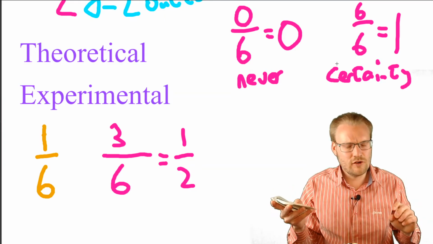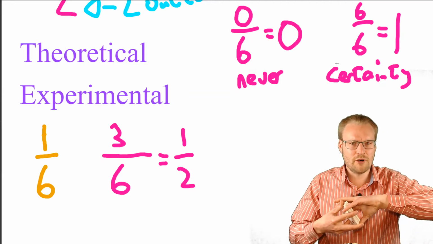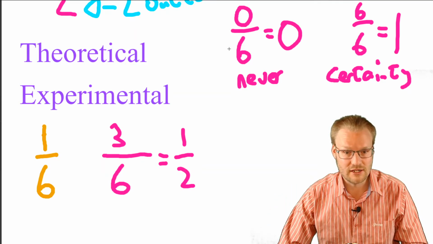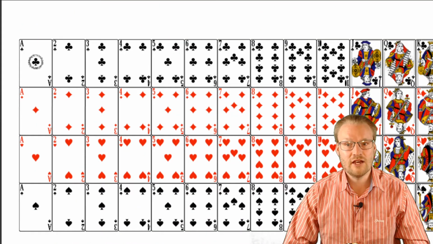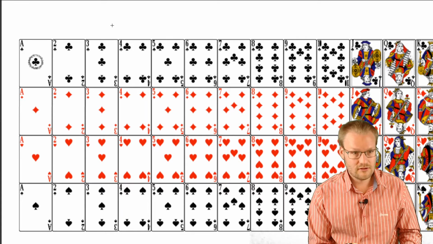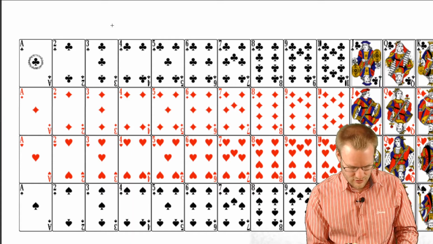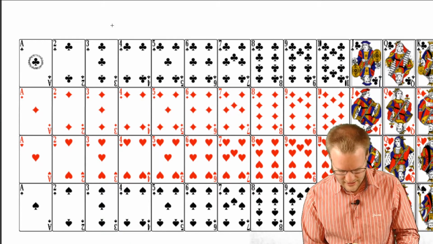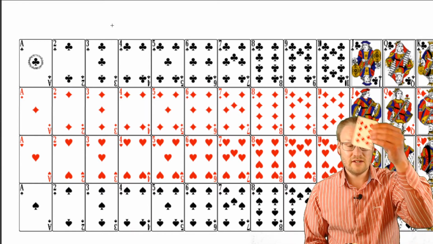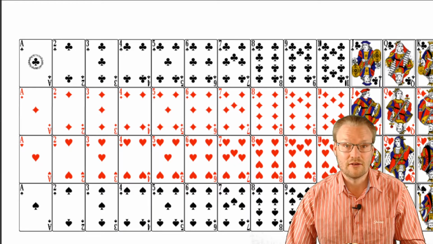Now, not everyone plays or grew up with card playing, but cards are so useful in probability. It's one of those things that we need to learn because it's so useful. So what I've put here are all the cards that we've got. We've got everything from an ace, so we've got the ace of clubs, and it works its way all the way up until we get to a 10. There we go. There's a 10. And then instead of 11, 12, 13, they're jack, queen, king.